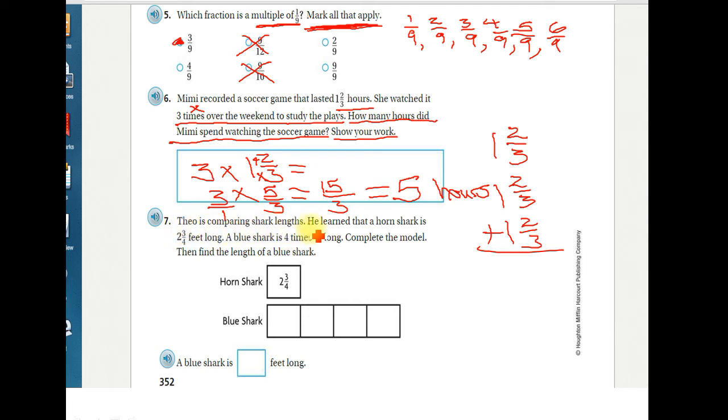Theo is comparing shark lengths. He learned that a horned shark is 2 3/4 long. A blue shark is 4 times as long, and remember that word times tells us, yeah, that we are going to be multiplying. Complete the model, then find the length of the blue shark. So there's 2 parts. Complete the model. Well, if the horned shark is 2 3/4 and I have 4 blanks, 4 times, the blue shark is going to be the same as the horned shark, 2 3/4, but 2 3/4 4 times.